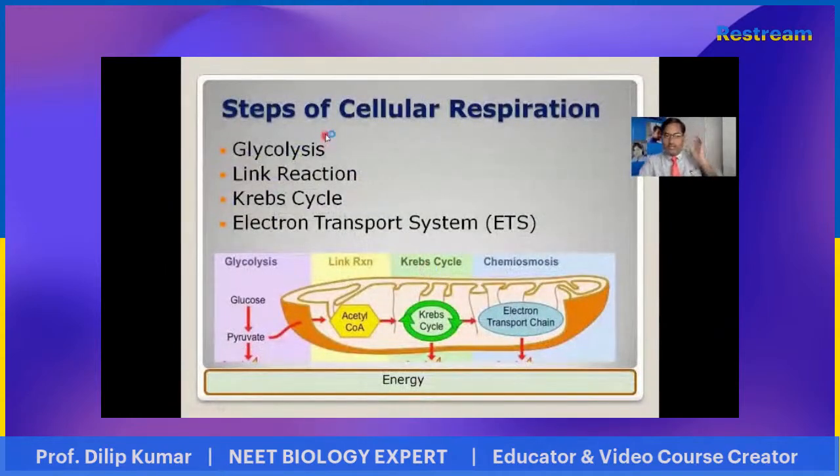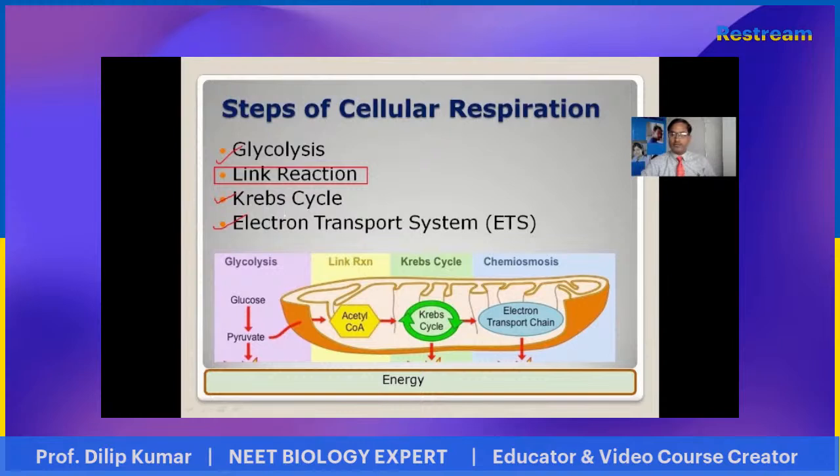Students, now see about cellular respiration, what are the sites? Glycolysis, link reaction, Krebs cycle, electron transport system. These are the 4 steps of cellular respiration. In some books, only glycolysis, Krebs cycle, and electron transport system are given. The link reaction is given in many books, but all the steps involved in cellular respiration are glycolysis, Krebs cycle, and the electron transport system.